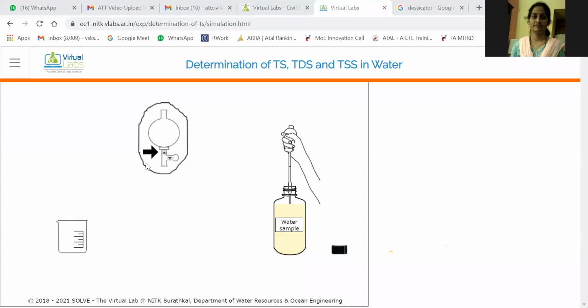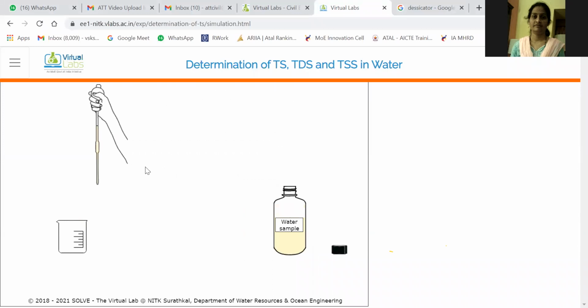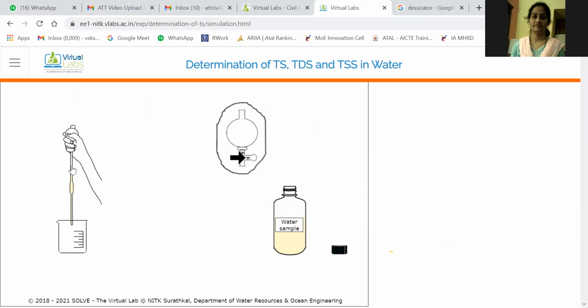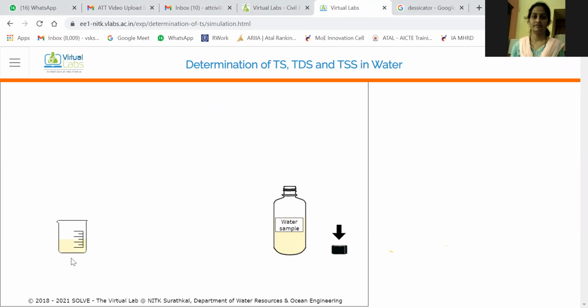Okay, as they are asking me to click on this button, I clicked it. Okay, the water is being taken into the burette. Now I will click on this knob. Again, it will drop into this glass jar. Okay, we have taken the sample into the glass jar for testing purpose.